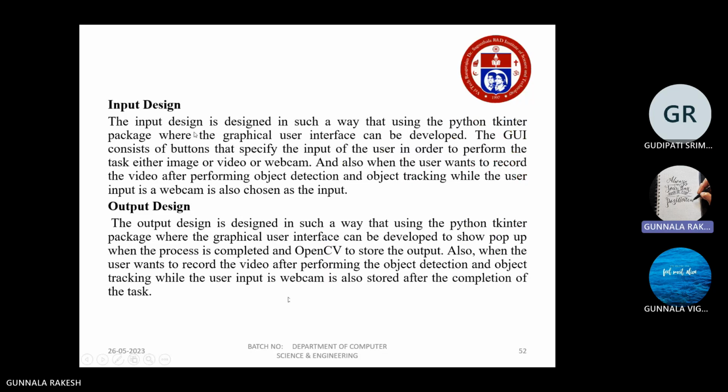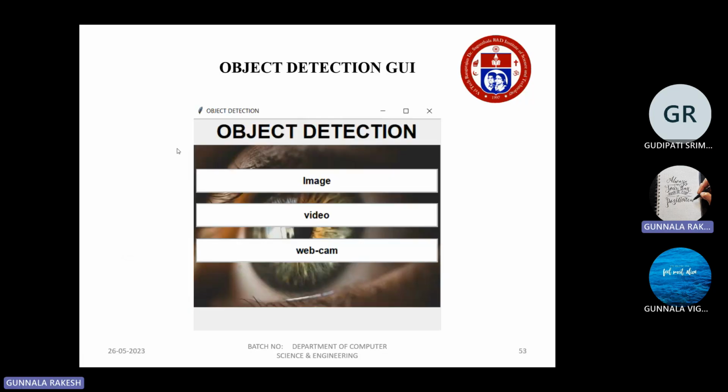This is the input and the output design for the GUI making. This is the GUI. What we did in this GUI for object detection, we gave some parameters like image, video, and webcam. Now my teammate Rakesh will explain the implementation part.